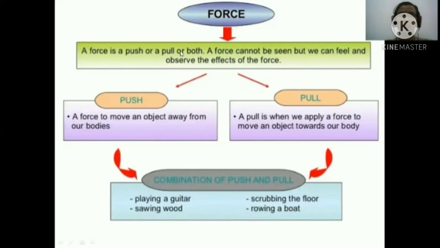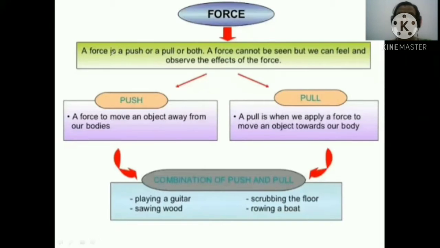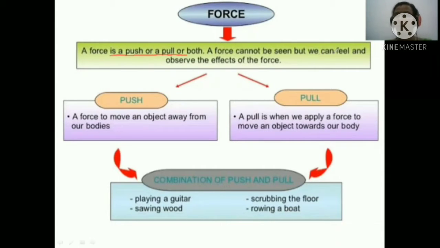Now, the next thing is force. What is force? Force क्या है? Force is a push or a pull or both. Okay, force is a push or pull. A force cannot be seen, but we can feel and observe the effect of the force.